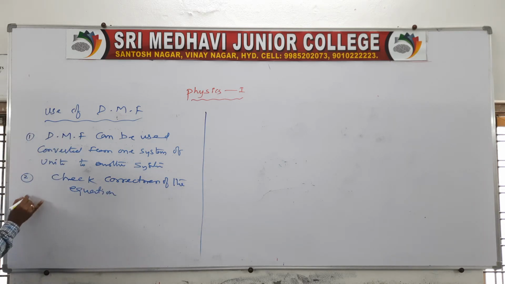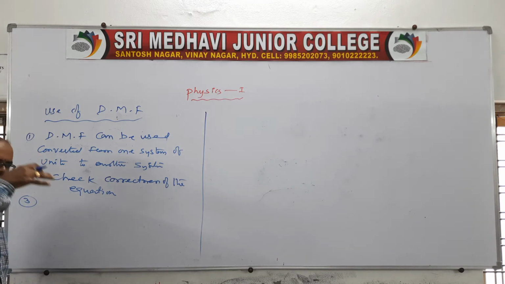And coming to the third use of the dimensional formula: to derive an expression from different physical quantities. Remember, in the question they will give you different physical quantities.